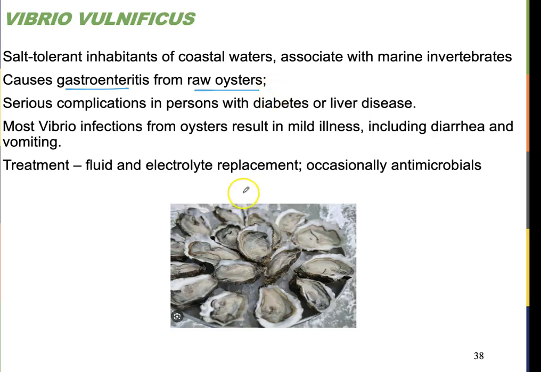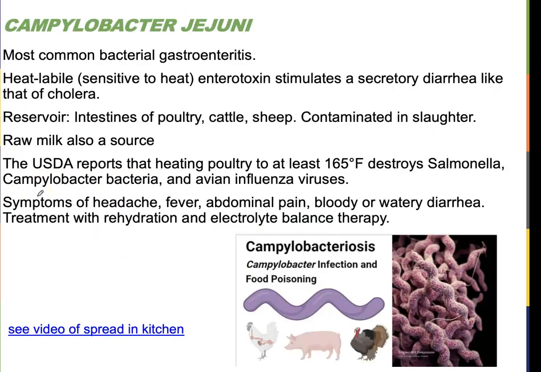So this is basically just food poisoning, right? It's only going to cause really severe complications if you have an underlying disease, like liver disease or diabetes. Treatment is fluid and electrolyte replacement, occasionally antimicrobials, but it's basically just a mild food poisoning. The next one here, Campylobacter jejuni, is another curly rod.